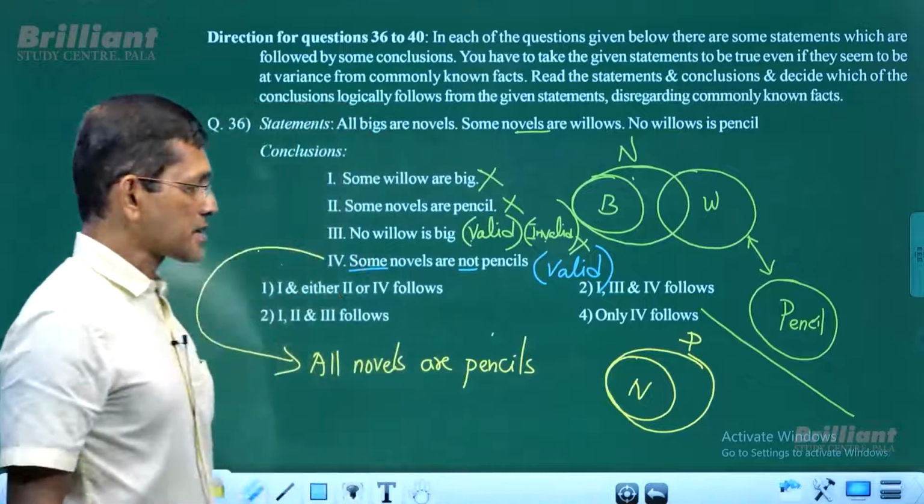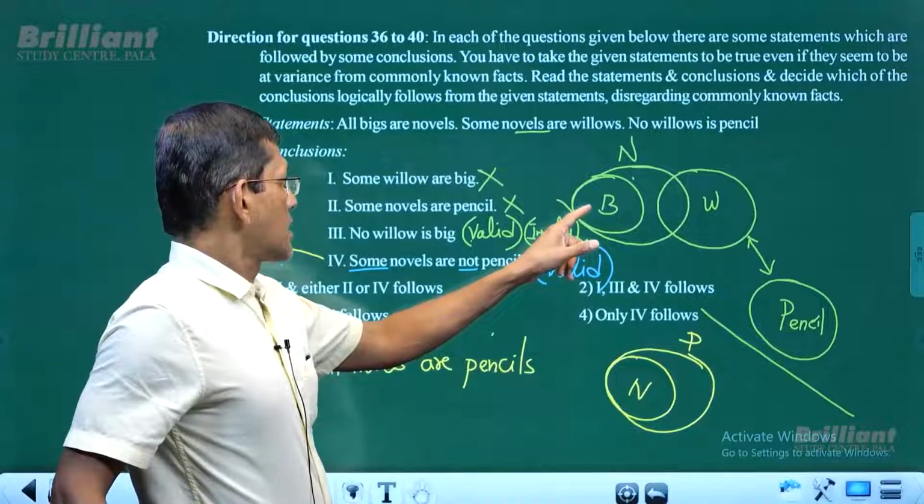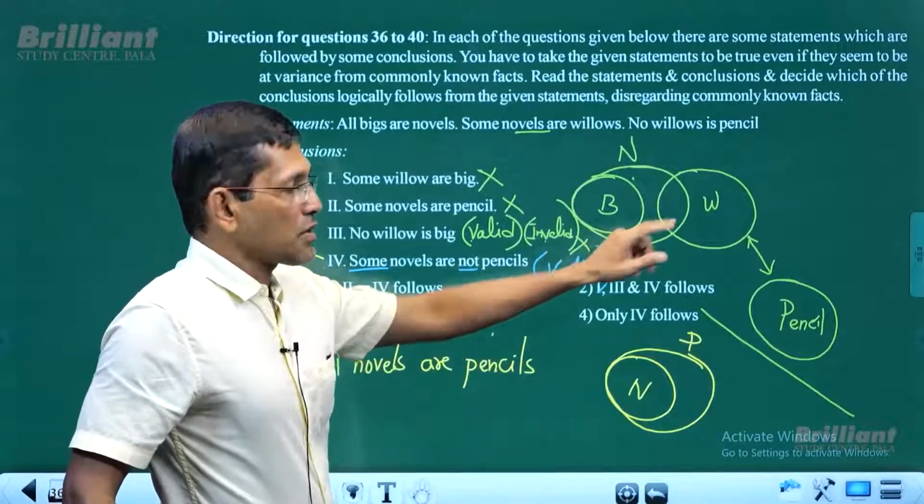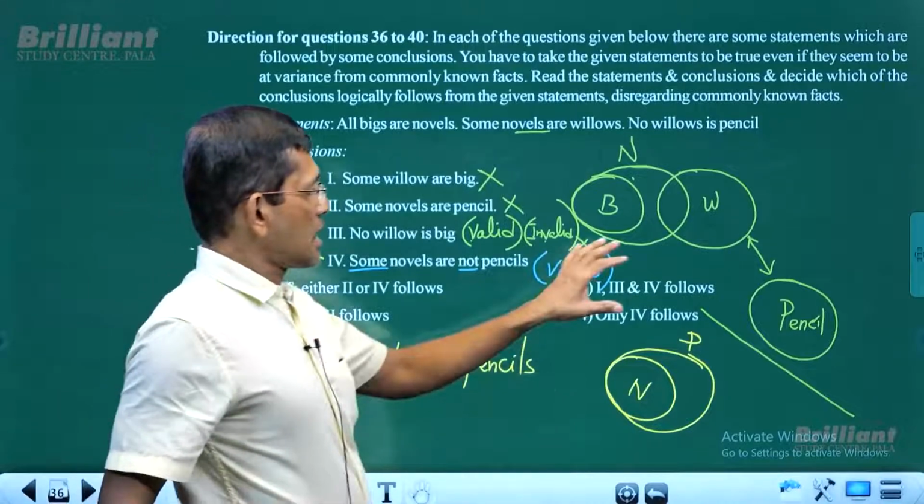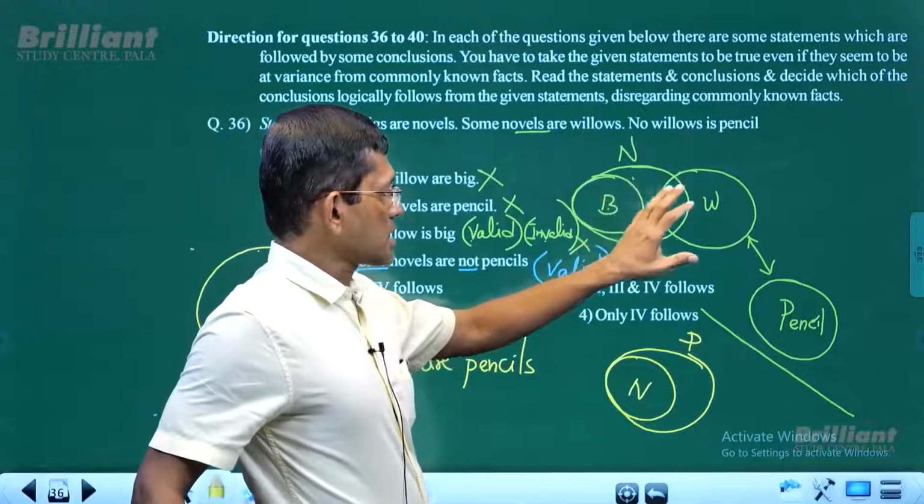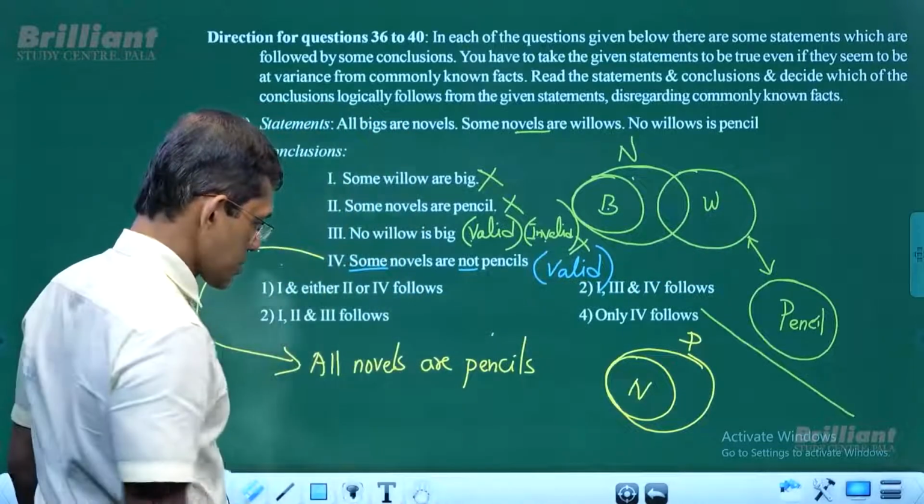If all novels are pencils, what is missing here? Well, big is missing. Willow is missing. Many other things are missing, right? So we have to bring big and willow, these two things, into this diagram. So let's draw that diagram this way.